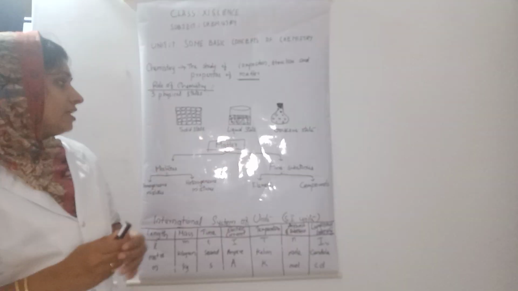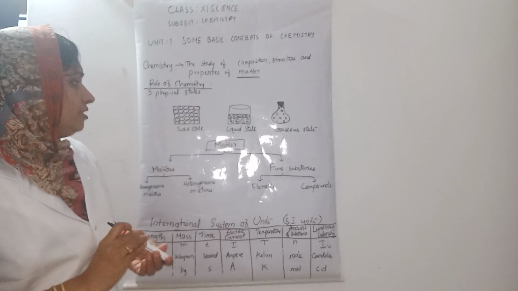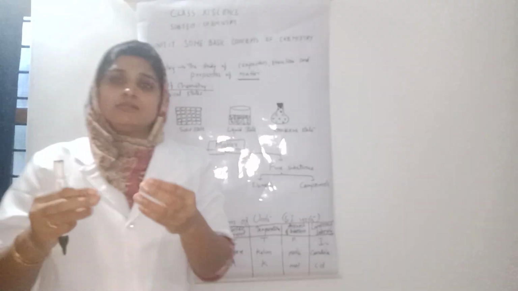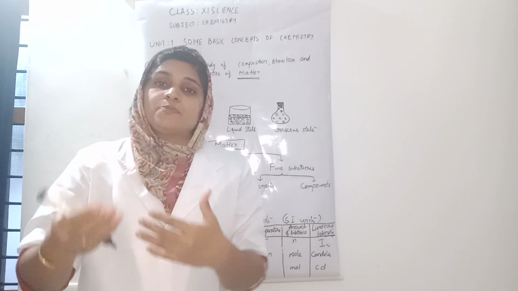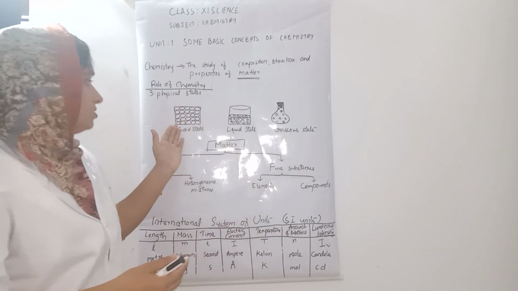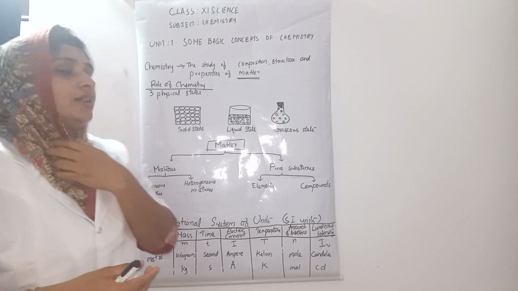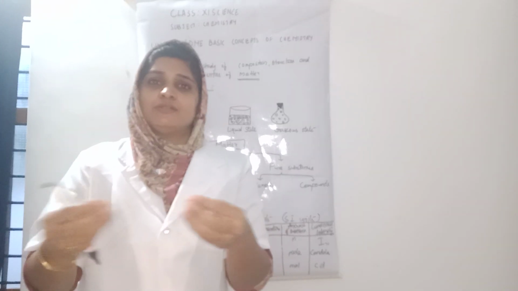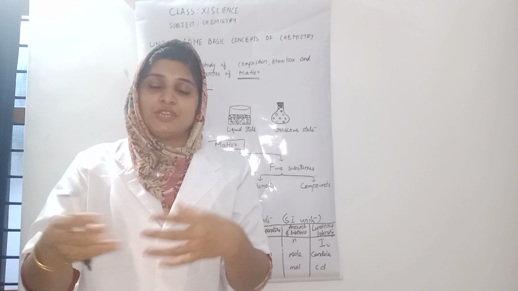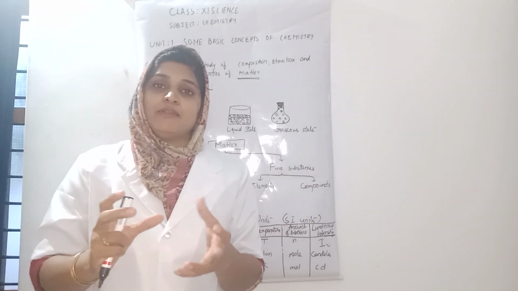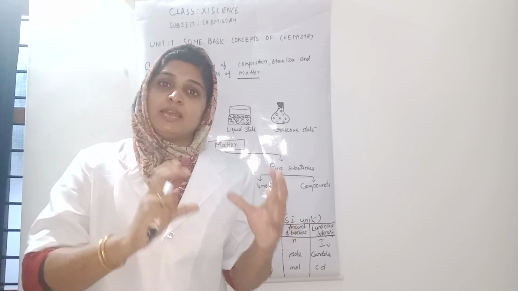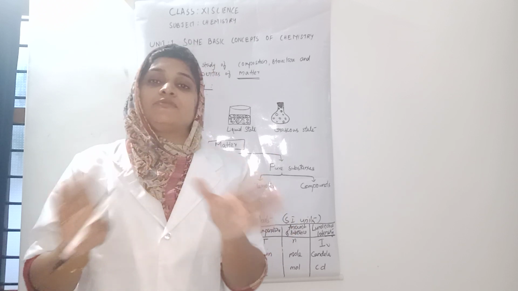In the liquid state, the particles are not so closely packed. There is more space between particles compared to the solid state, and the particles are free to move about. Because of this, they have definite mass and definite volume, but no definite shape.